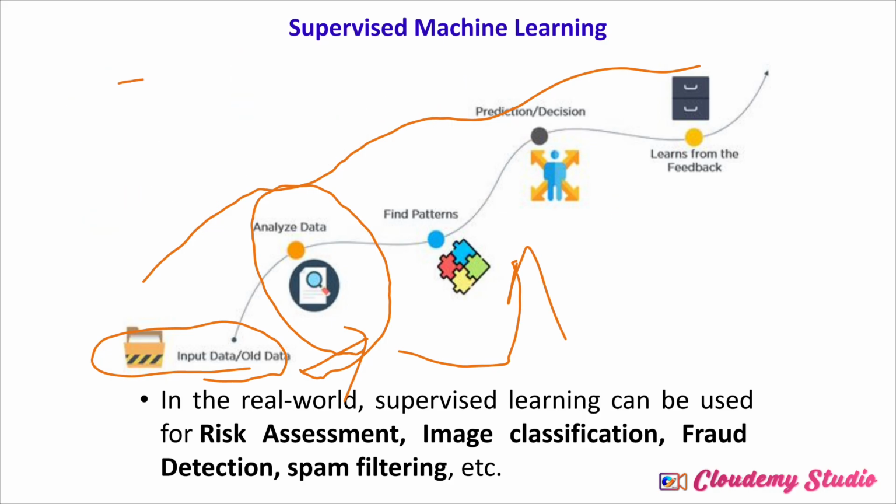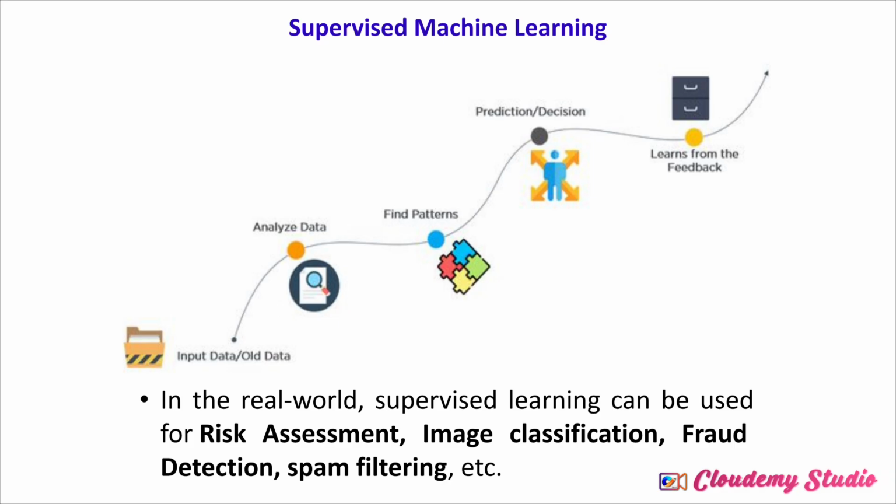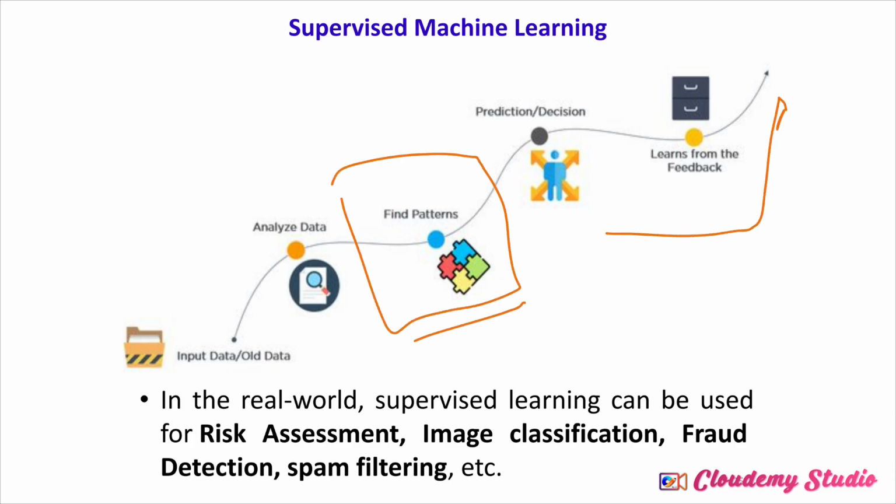Similarly, if the color is orange and the shape is round, then it will be considered an orange. So through this procedure, through different patterns, machine learning will learn and then provide the decision or output. After that, if the machine finds any mistakes, it will learn from that and then